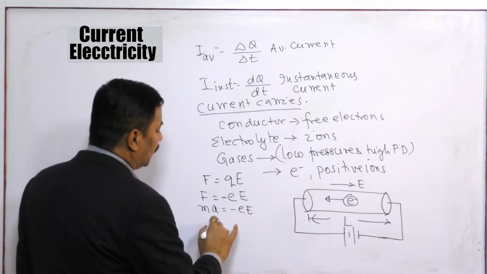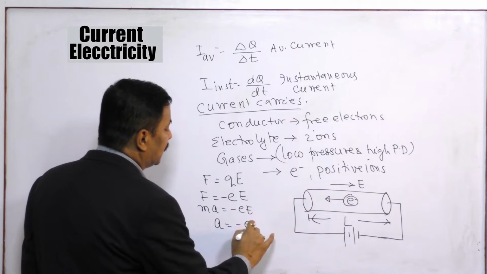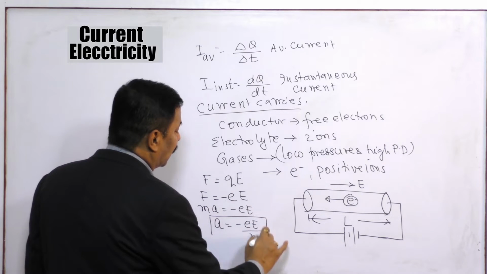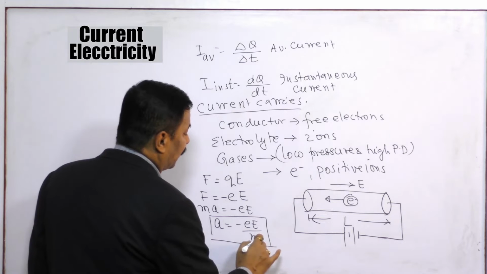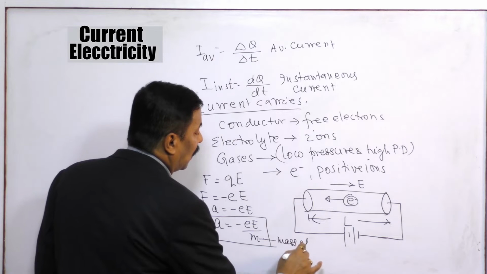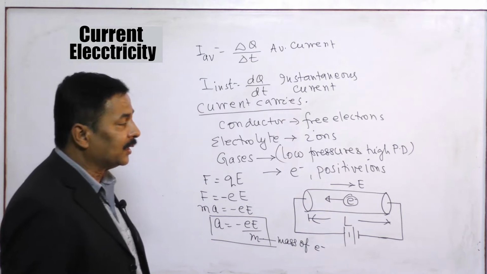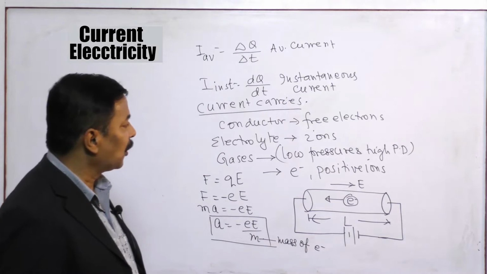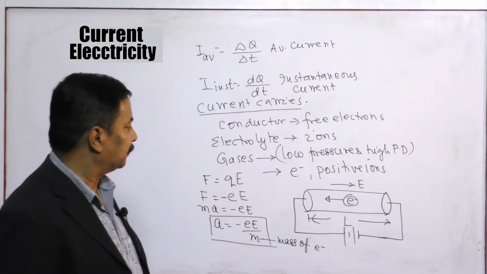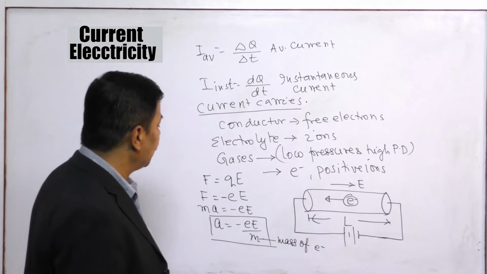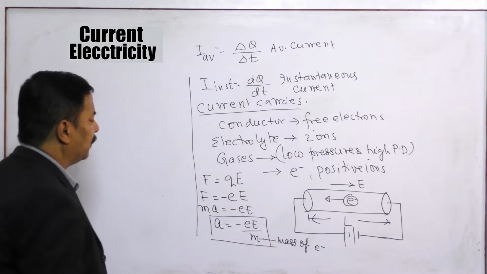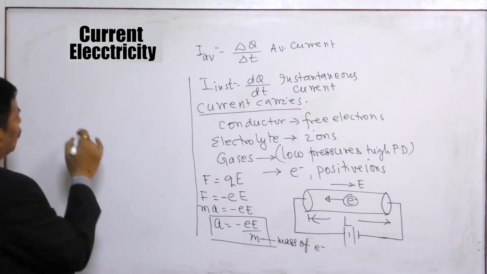So we are getting acceleration equal to minus eE by m. This is the acceleration of the electron, and m is the mass of the electron. This is the acceleration under the influence of the electric field that the electron will experience inside the conductor. Now when the electron is experiencing this acceleration, then what about the velocity?